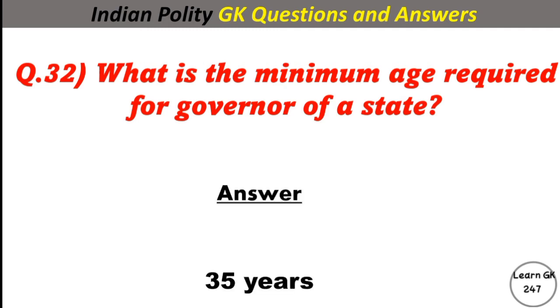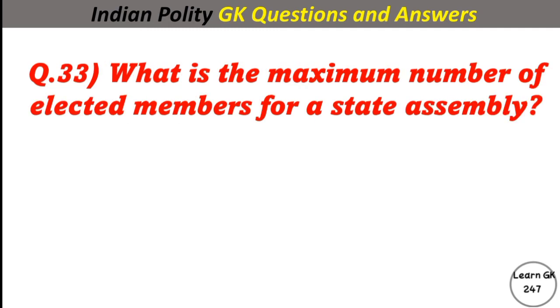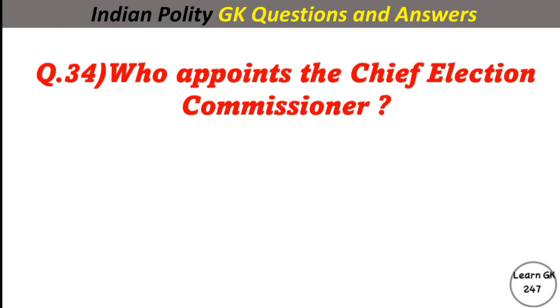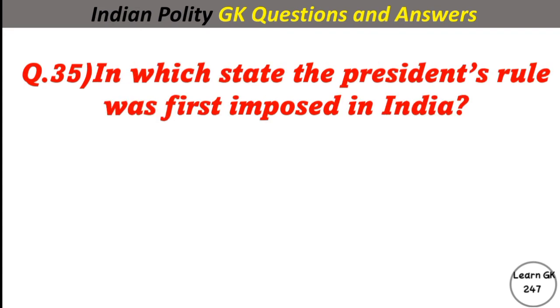Answer 35 years. What is the maximum number of elected members for a state assembly? Answer 500. Who appoints the Chief Election Commissioner? Answer: President. In which state the President's rule was first imposed in India? Answer: Punjab.